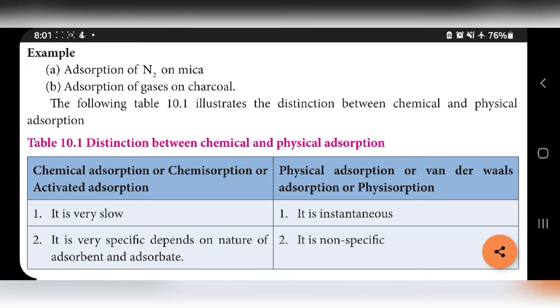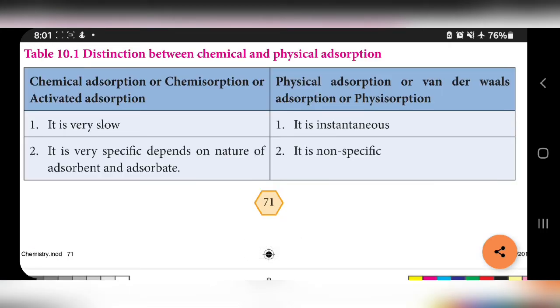Next heading, distinctions between physical adsorption and chemical adsorption. One of the very important questions, asked so many times in public exams. First, chemical adsorption can be called chemisorption or activated adsorption.